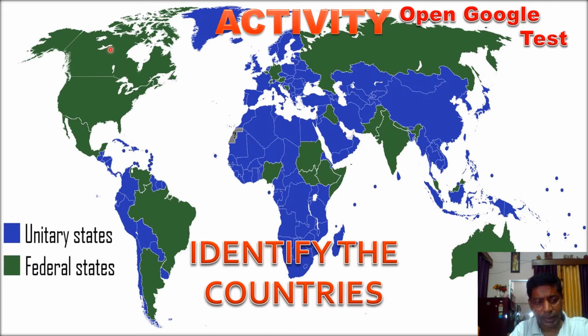You can see, for example, that this is Canada, this is United States and Mexico. Particularly 99% of North America is federal states, whereas when you come here, 80% of African countries are unitary states, and China also you can see is a unitary state, whereas India is a federal country, Pakistan is a federal country, you can see even Sri Lanka also is a federal country. So in the Asian subcontinent, India is a federal state. So I hope you got a little idea.